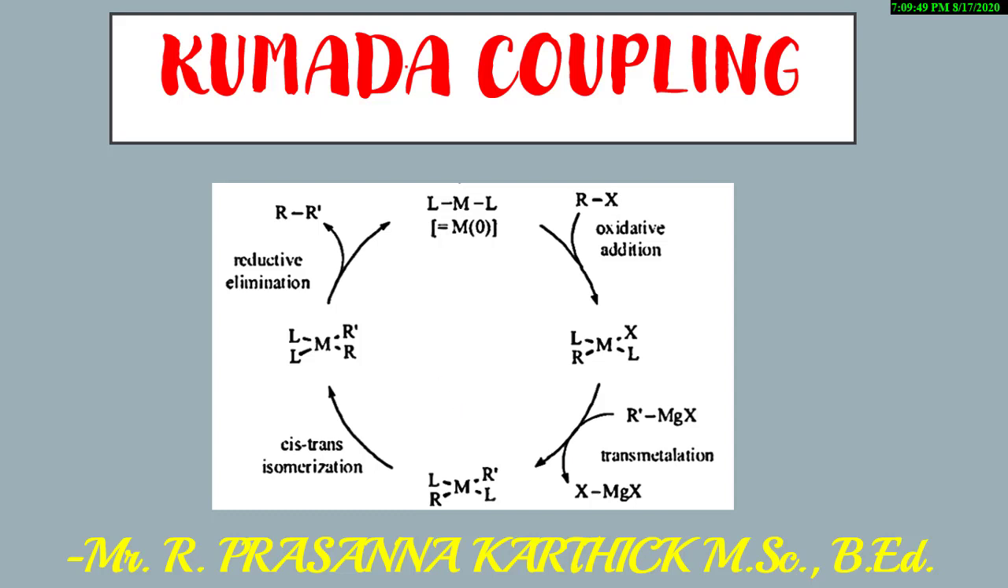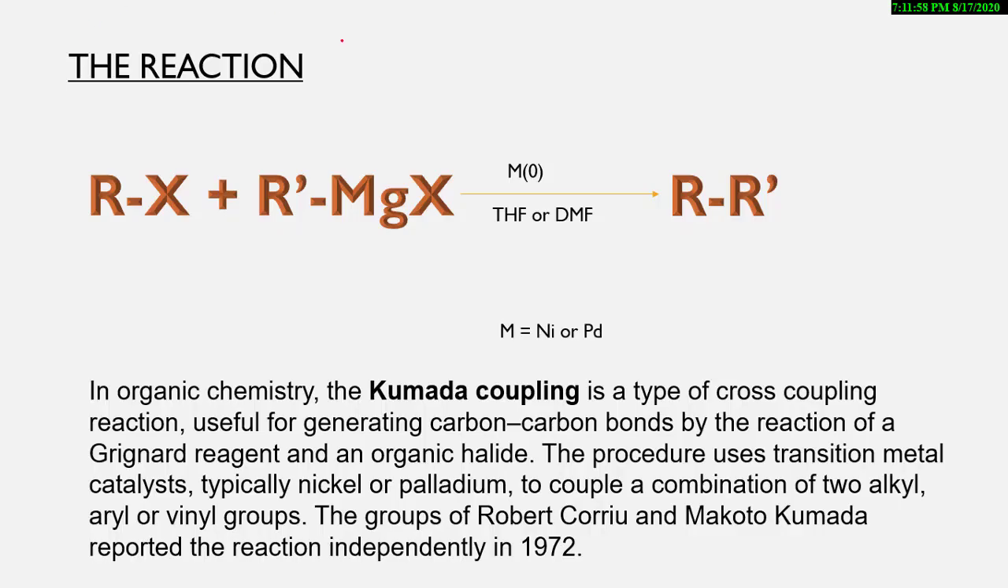Today in this video we are going to discuss the Kumada coupling reaction, which is one of the cross coupling reactions. We are going to discuss the reaction mechanism and examples in detail. This is the Kumada coupling reaction. Here R-X, the R may be alkyl or aryl, in the presence of a Grignard reagent and a metal at zero oxidation state. Here the metal represents nickel or palladium. The solvent used in this reaction is THF or DMF. The coupled product of R and R dash is obtained, which is the product of the Kumada coupling reaction.